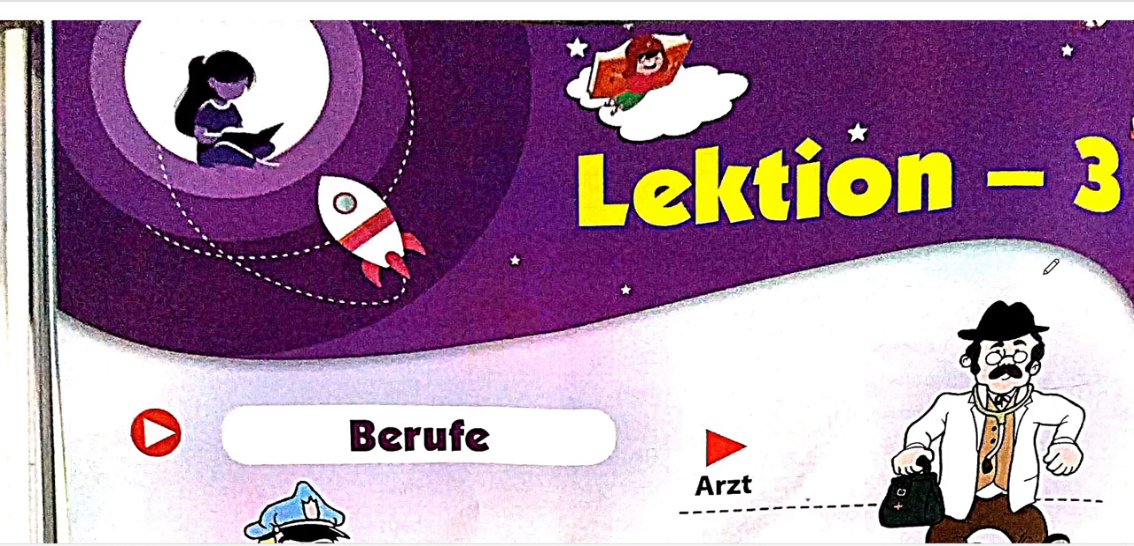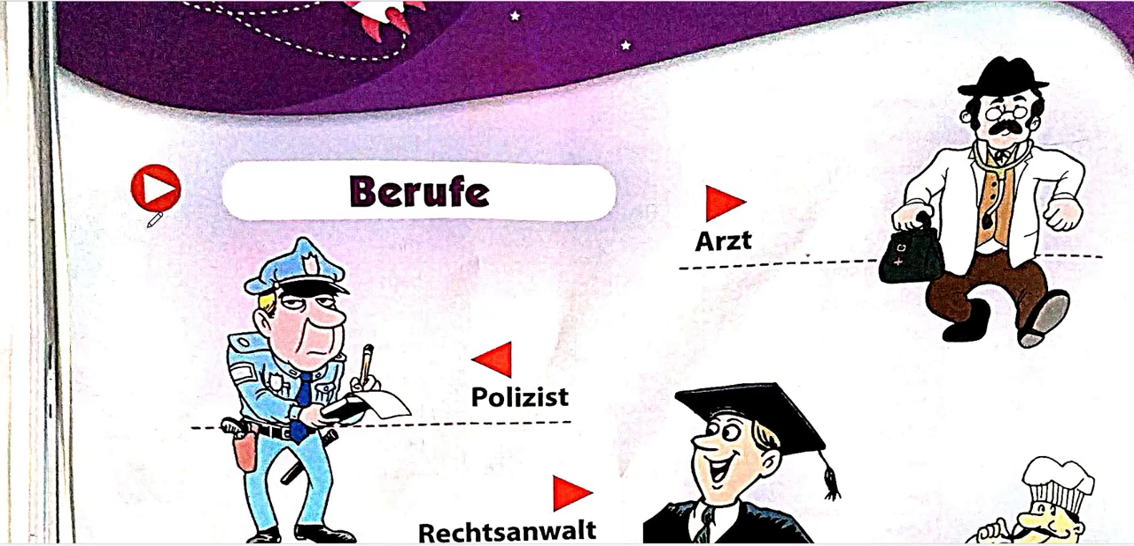Okay, so we'll be beginning with this chapter. This chapter is centered around Berufe. Berufe, as it's written here, means profession. Berufe means profession. For example, what are professions? Someone can be a doctor, someone can be a lawyer, someone might be working as a chef. So the work or job someone is doing is their profession.